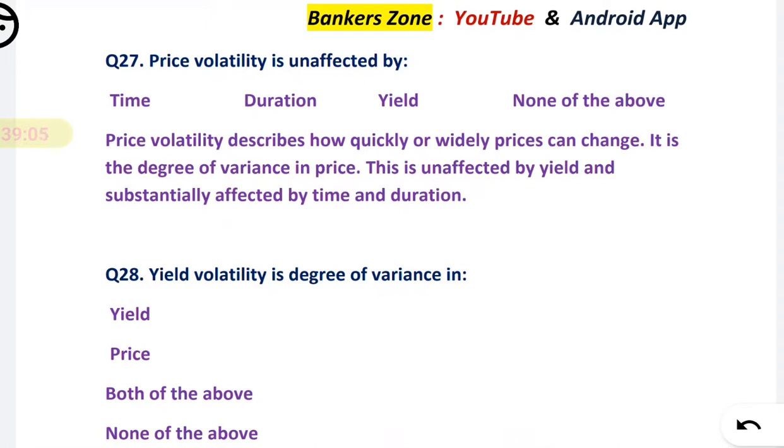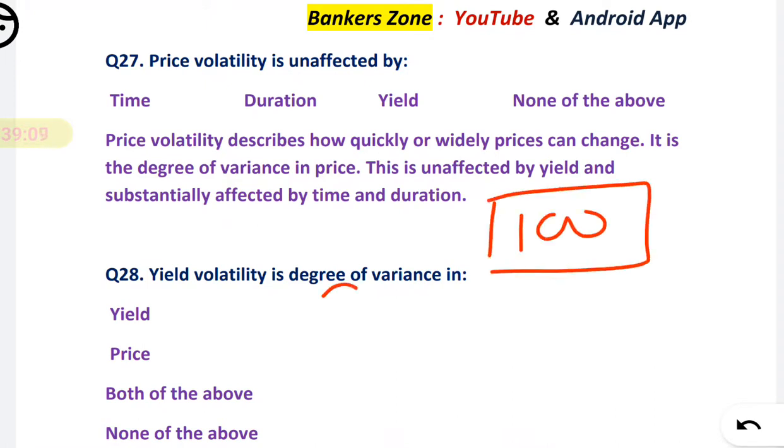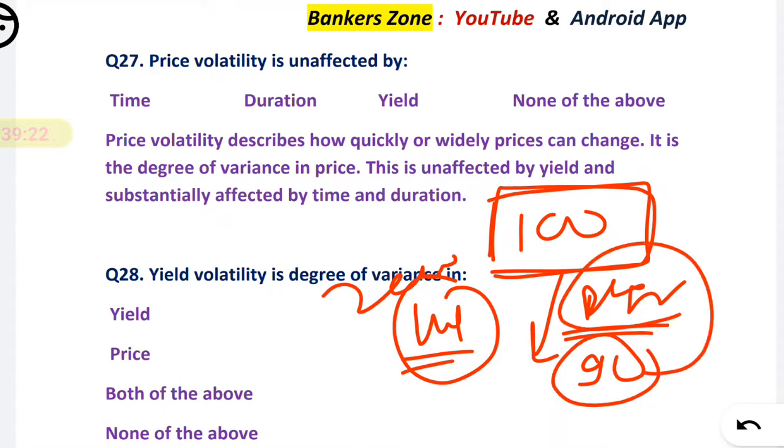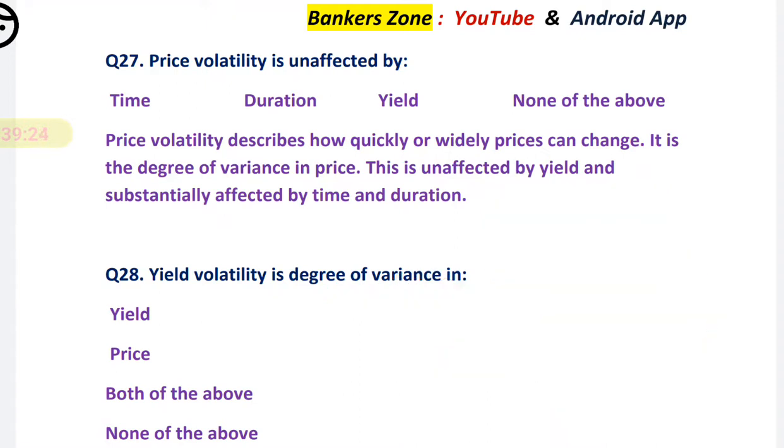I will explain. See, if the bond price is 100, with a zero coupon bond we will not receive any interest. That means we will get 100 rupees after, say, 2 years. So we will purchase it at a discount. Say for 90 rupees we purchase today, and after 2 years we will get 100. Okay, that is basically a zero coupon bond.